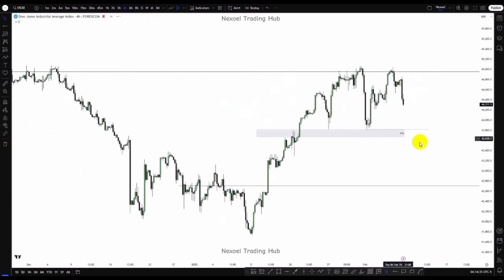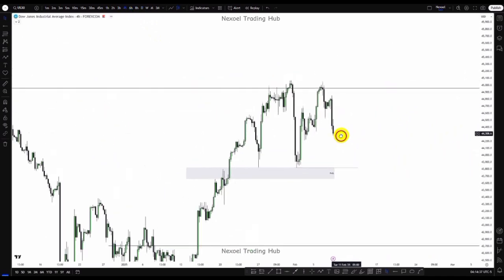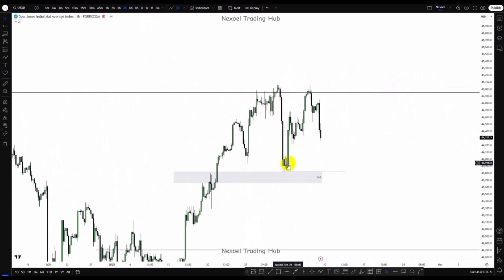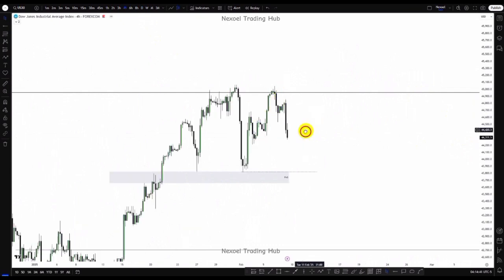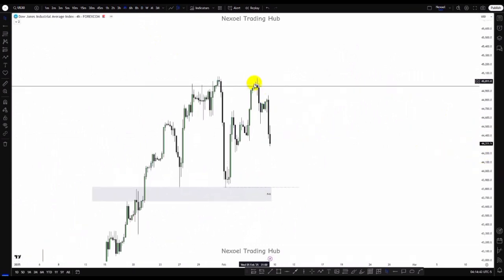So here in the 4-hour time frame, what we can see is the return impulse bearish, price pushed to the upside, and we had this fall. Price returned, mitigated this fair value gap, and we have another bearish impulse to the downside. Price left this other fair value gap. We can see clearly here we have this fair value gap that price left here. So we're seeing bearish impulse basically to the downside.